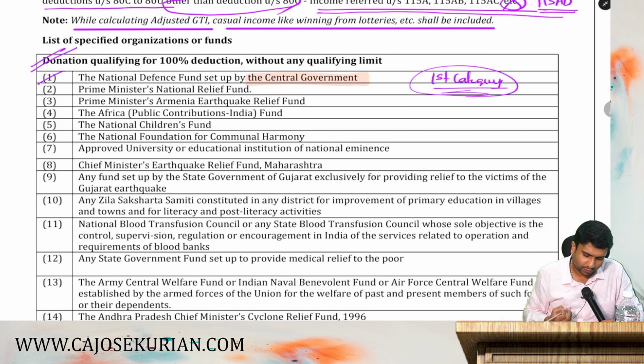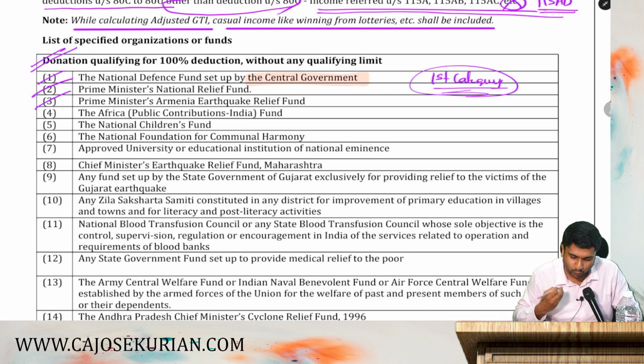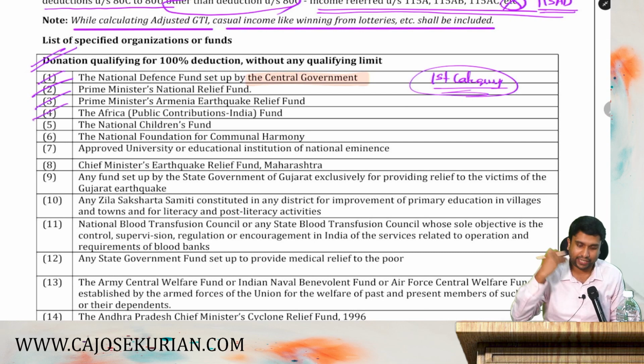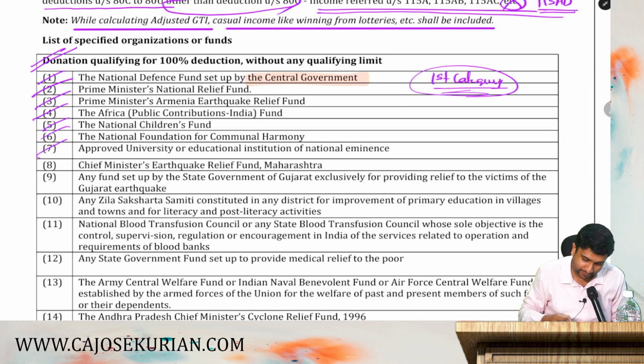So the first donation is National Defense Fund. Second one, Prime Minister's National Relief Fund. Third one, Prime Minister's Armenia Earthquake Relief Fund. Then fourth one, Africa Public Contributions India Fund. Then National Children's Fund. Then National Fund for Communal Harmony. Then approved university or educational institution of national eminence.